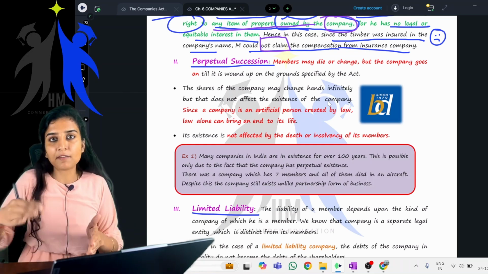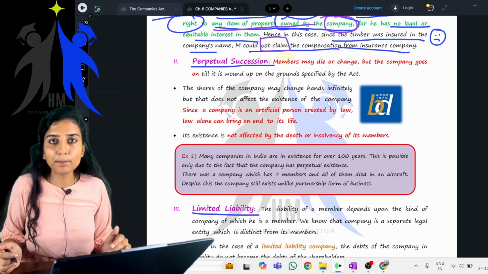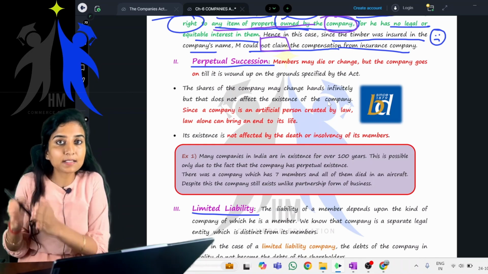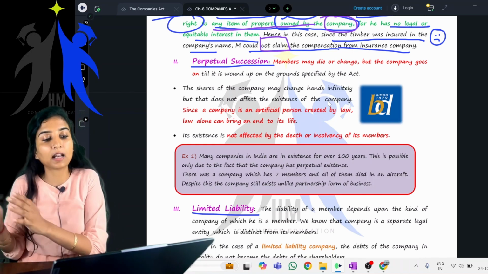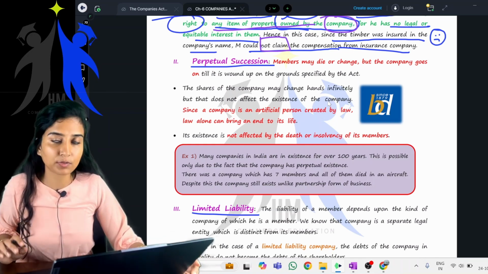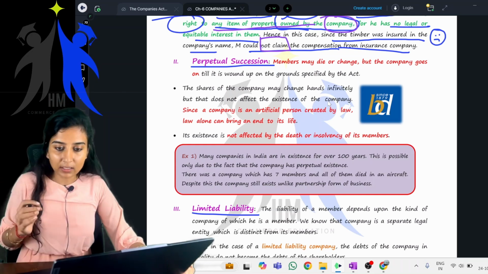Today I am the member. After a few years, maybe I am not the member of the company, but the company still exists forever until it is wound up on the grounds specified by the Act, meaning the Companies Act.